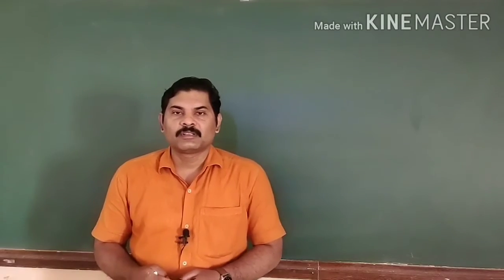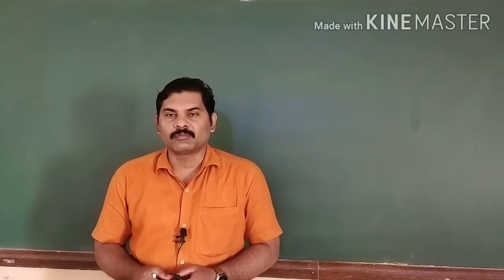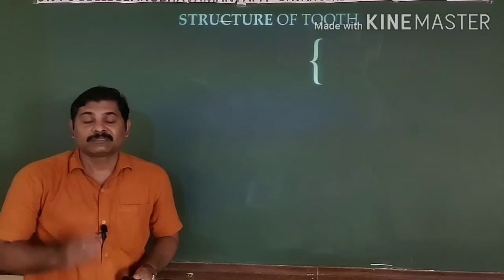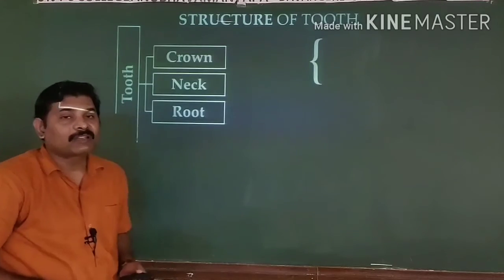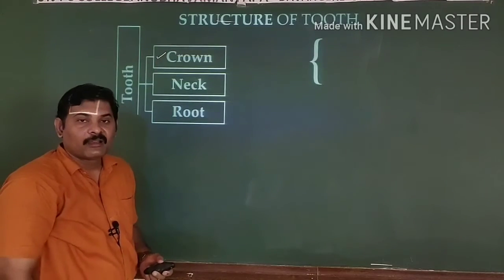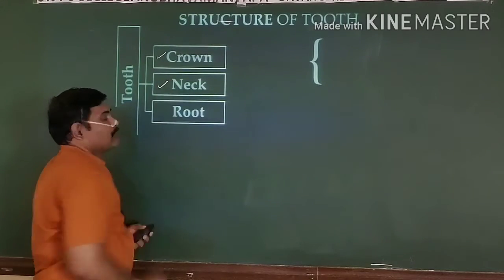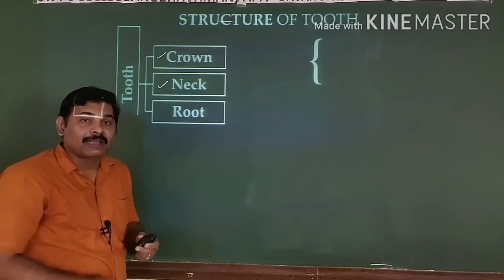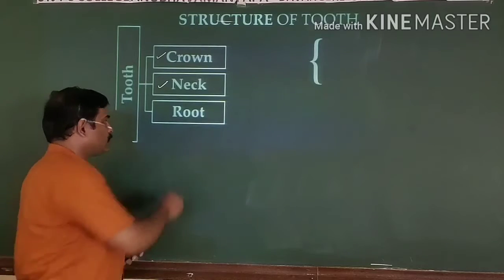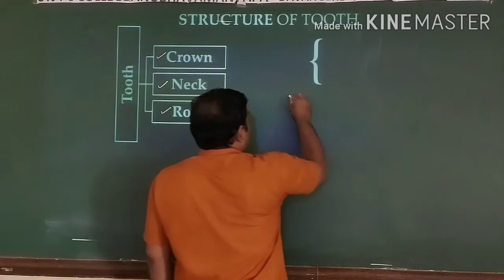This is Mr. Rao. So today I come with a very interesting part of your digestive system, nothing but the teeth. The tooth has three important parts. The first and foremost part is known as the crown. The second or middle part is known as the neck. And the third, innermost part, that is embedded in the jaw socket or alveoli of the jaw, is known as the root.